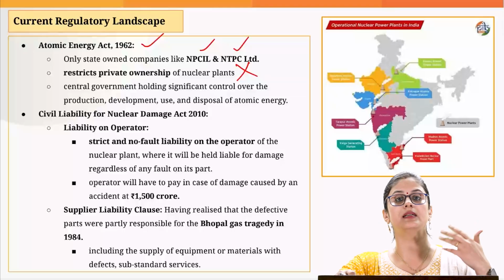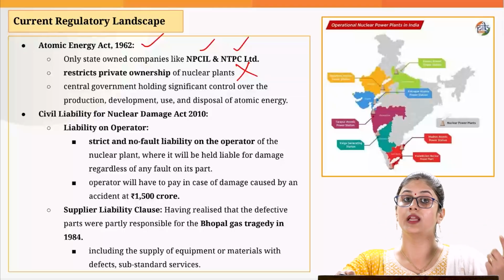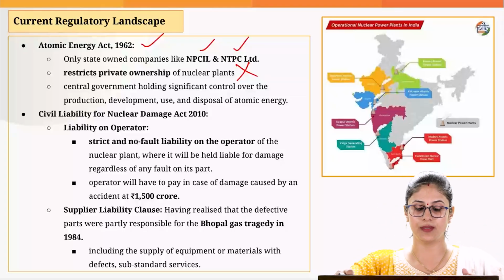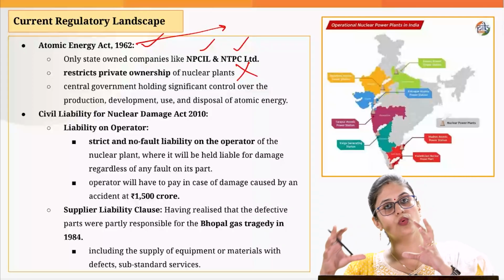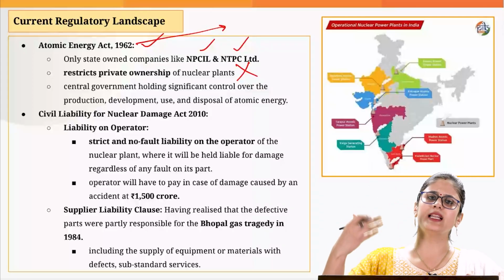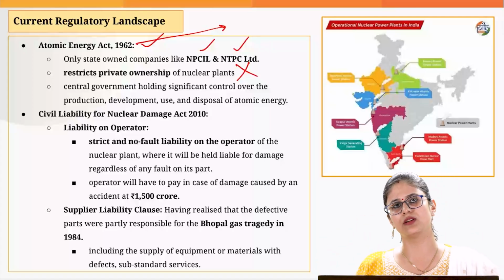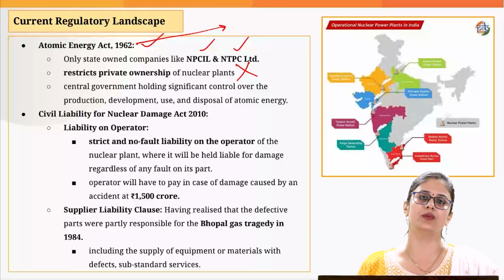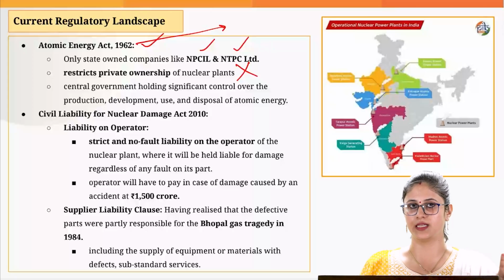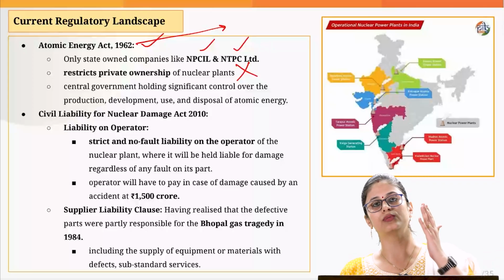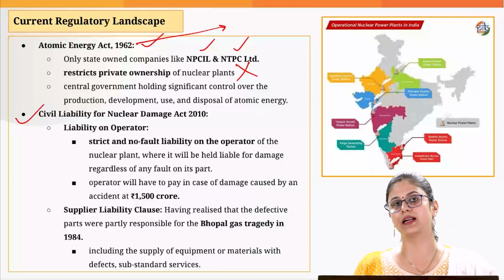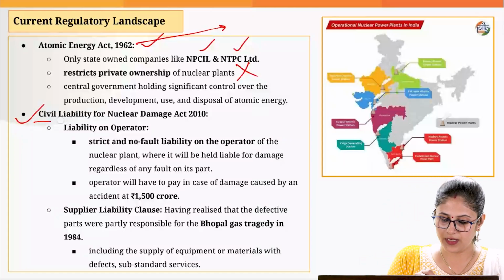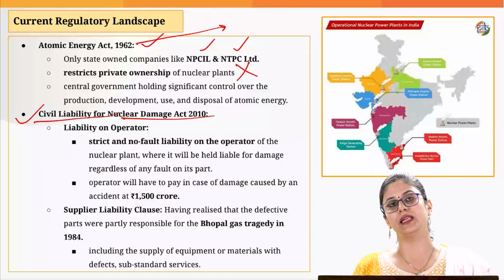That is the reason the government is planning to bring the amendment. In what lines are we planning to bring the amendment? We are planning to enable the private sector also to own nuclear power plants. At a later stage, we'll allow foreign players also to operate nuclear power plants in India, but at a later stage. Initially, we are going to give a boost to the private sector. Then another prominent act that we are going to discuss is the Civil Liability for Nuclear Damage Act of 2010.